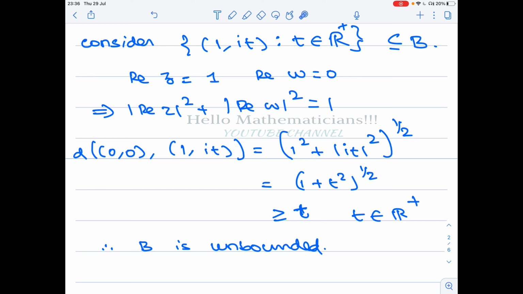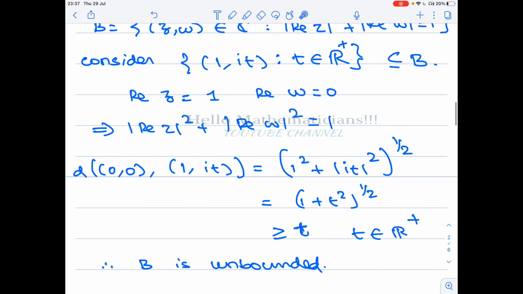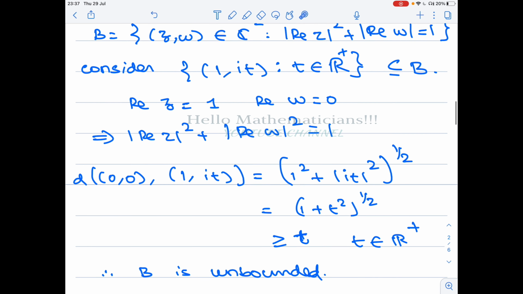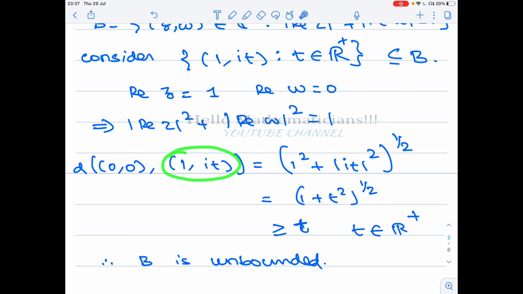So this shows that for any positive real number t, there is a point whose distance from the origin is at least t. That means that you cannot find an open disk about the origin that contains all the points of B, because the points (1, it) can be arbitrarily far away.